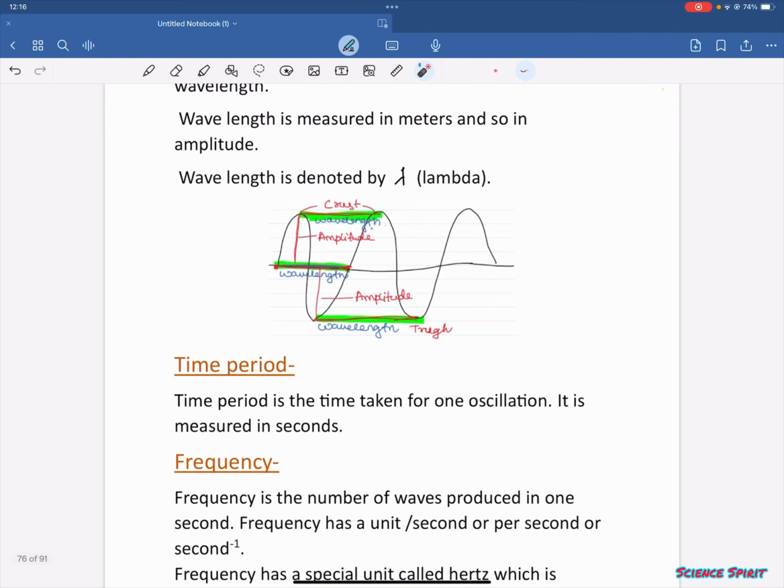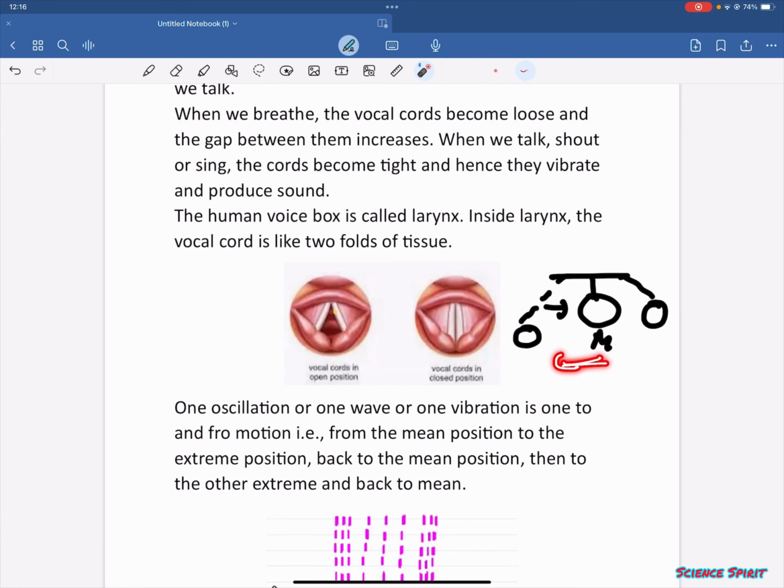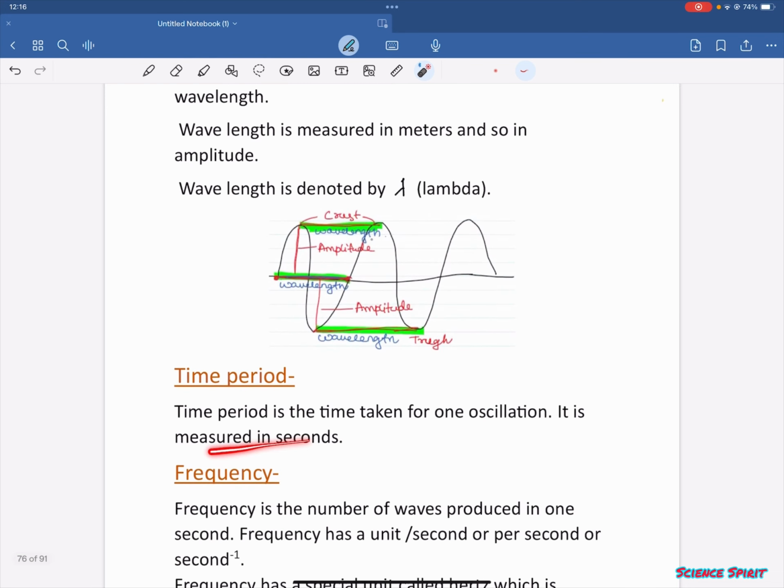Time period. Time period is the time taken for one oscillation. So like if that is going from the mean position to the extreme, then again to mean, and then going to the other extreme and back to mean. It is measured in seconds.